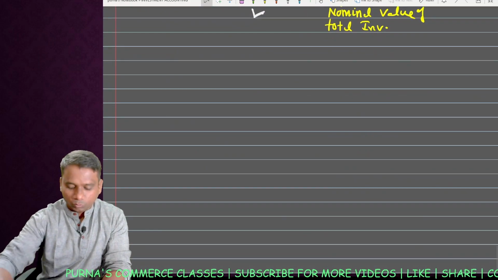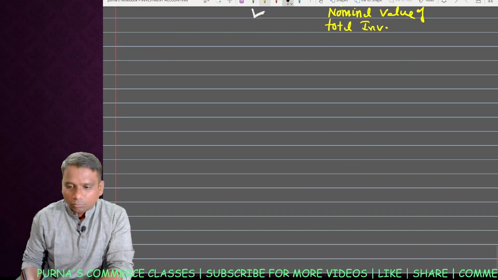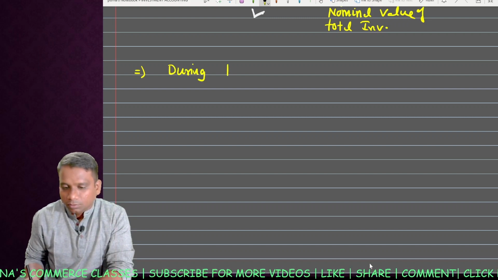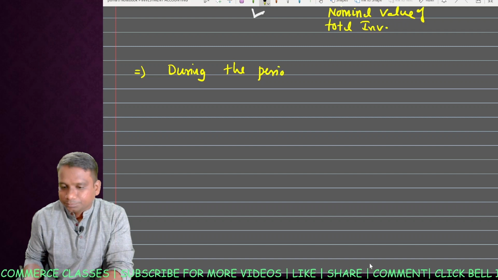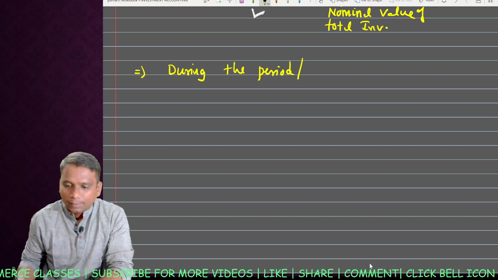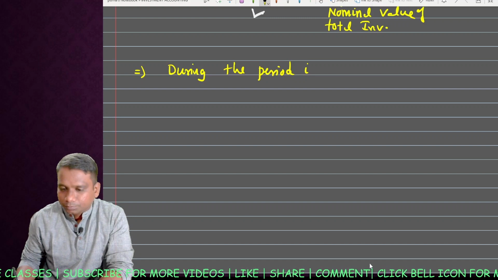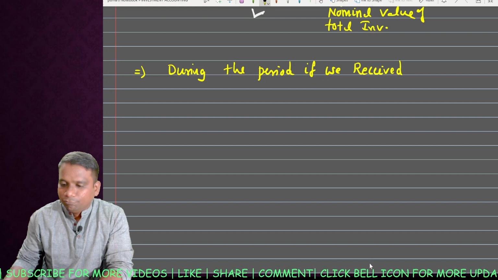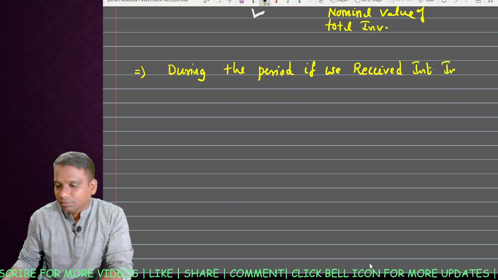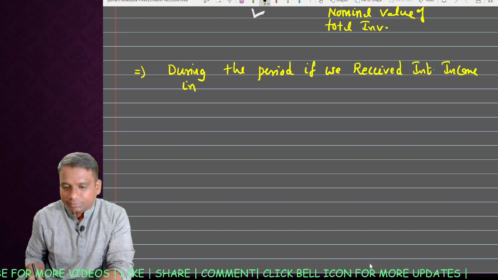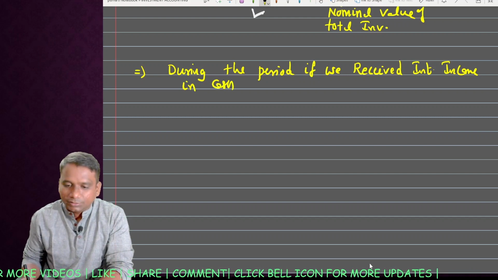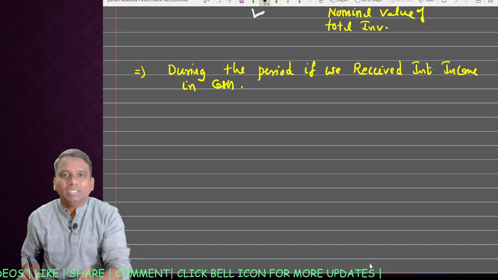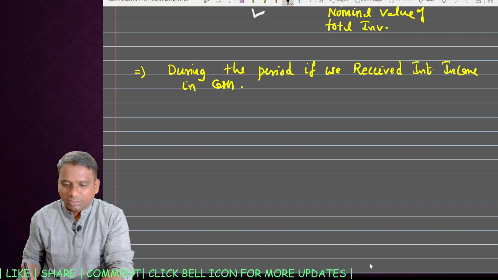Here, one more important thing. During the period, if we receive interest income in cash, so during the year, if you receive interest in cash, then record this entry. What is that?